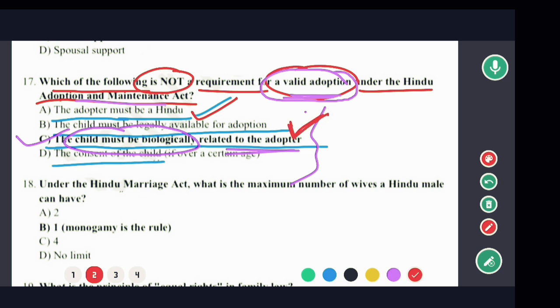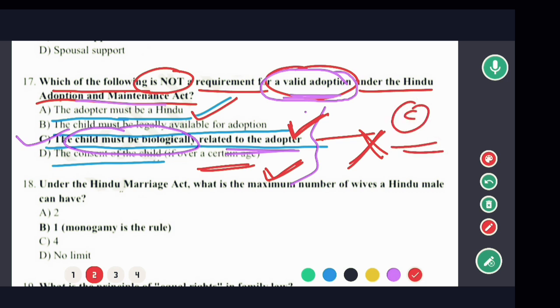The consent of the child if over a certain age is also a requirement, but the child must be biologically related to the adopter, this is not the requirement as per the provision of adoption under the Hindu Adoption and Maintenance Act. So in this case क्या होगा? Option C would be the correct answer. So now on to next question.